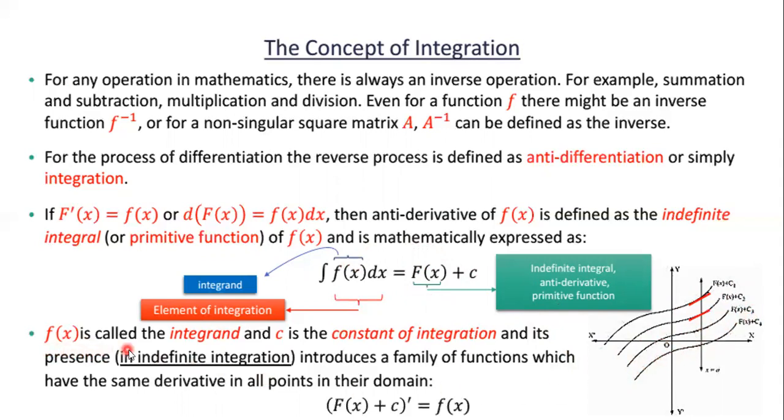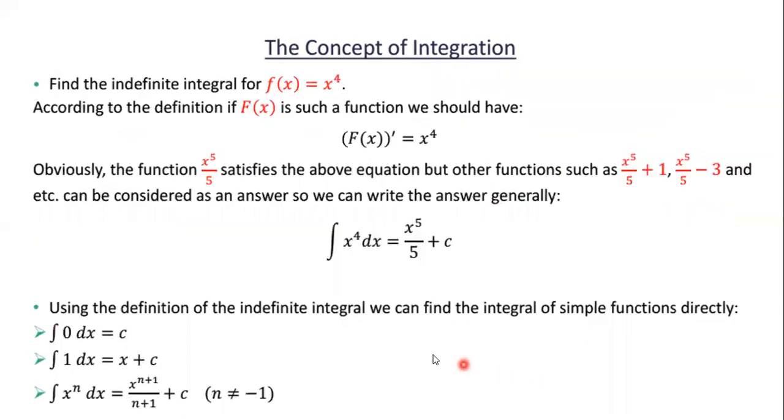So f of x is called the integrand and c is the constant of integration and its presence is in indefinite integration. Okay, boys. c will be here only for indefinite integration. It introduces a family of functions which have the same derivative at all points in their domain. So the differentiation of F of x plus c is f of x. Okay. Now find the indefinite integral for f of x equal to x to the power 4.